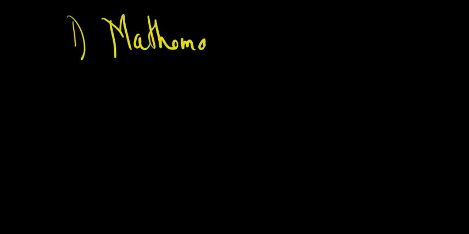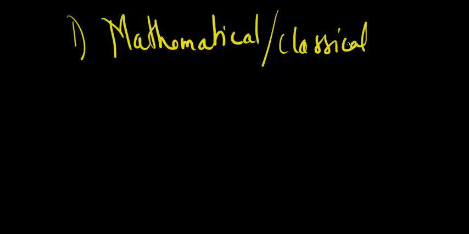Okay, so let's understand something more about probability. When you actually started learning probability, you learned the mathematical approach, otherwise called the classical, or the a priori probability.